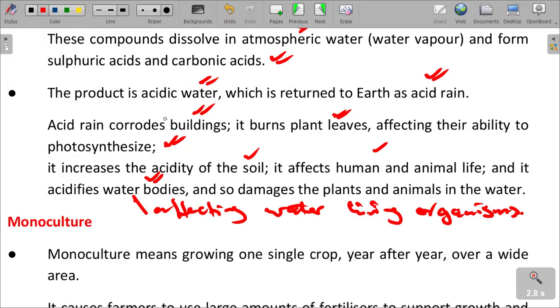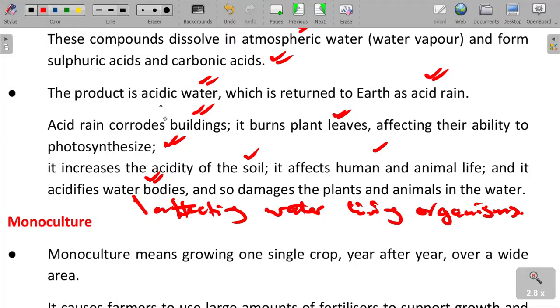Water living organisms die. And also we have got damaging of plants and animals which are also in the waters there. So acid rain is a very serious challenge that we can have.